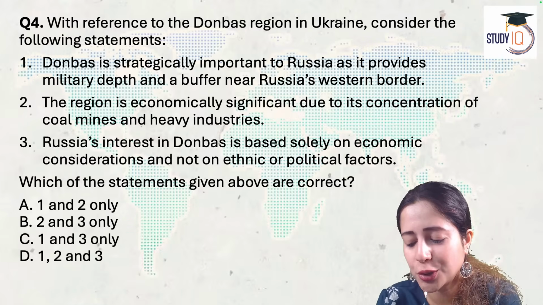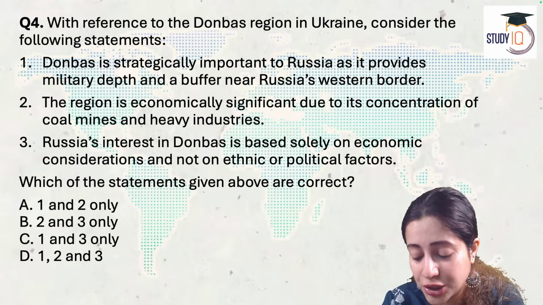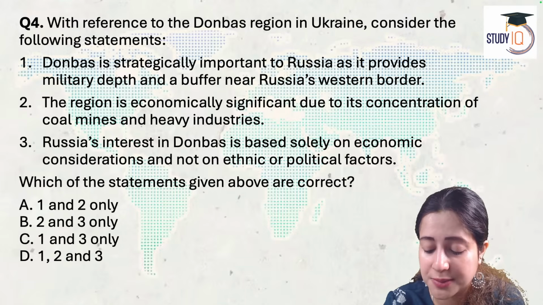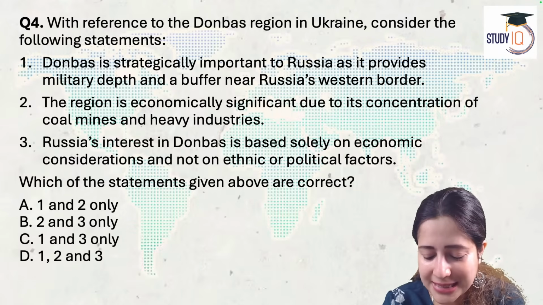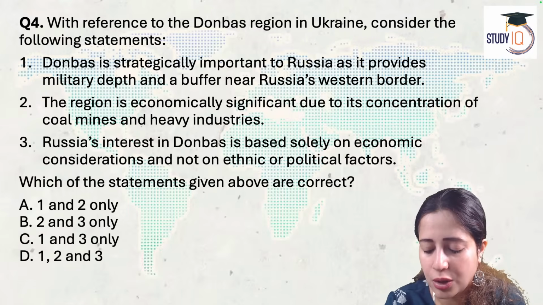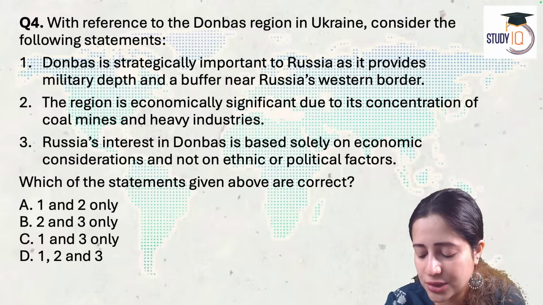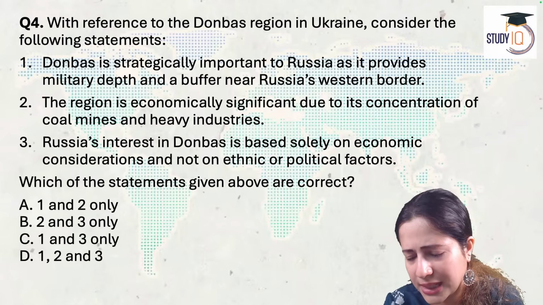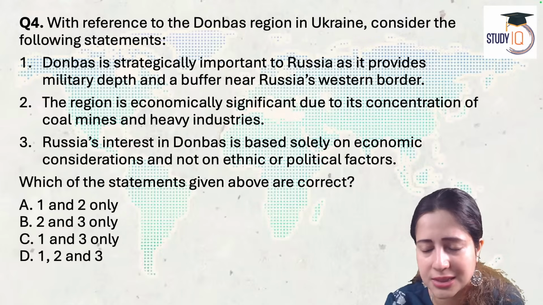With reference to the Donbas area in Ukraine, consider these statements. 1. Donbas is strategically important to Russia as it provides military depth and a buffer near Russia's western border. 2. The region is economically significant due to its concentration of coal mines and heavy industries. And 3. Russia's interest in Donbas is based only on economic considerations and not on ethnic and political factors.